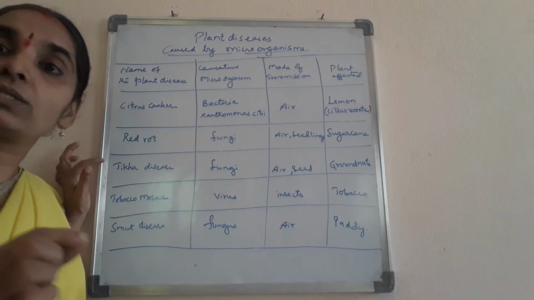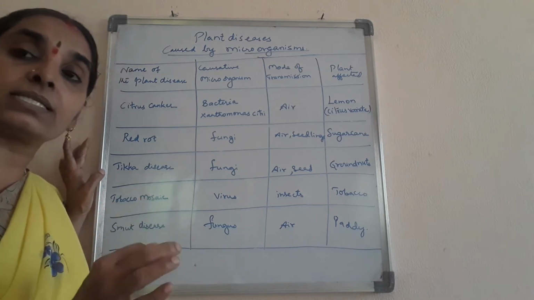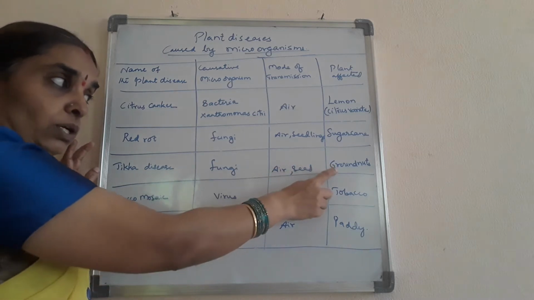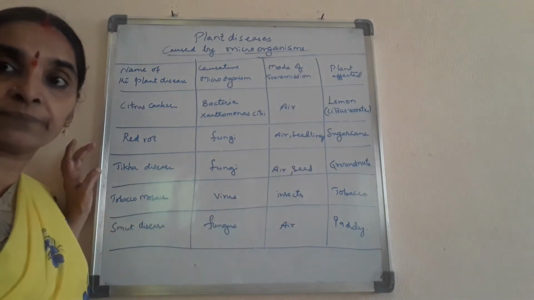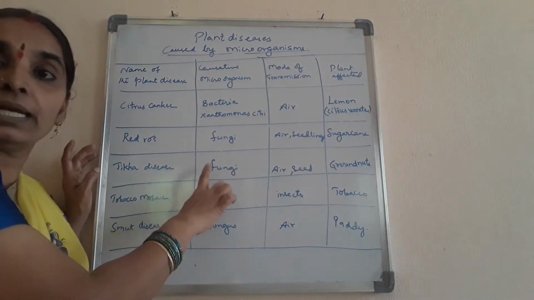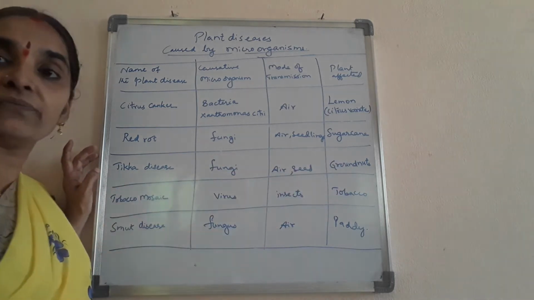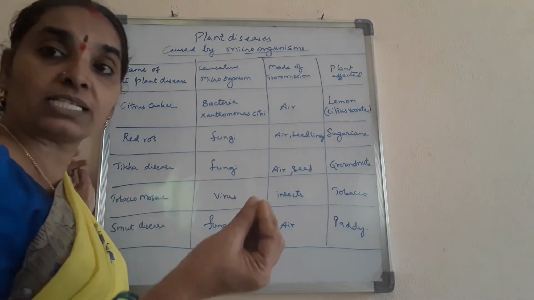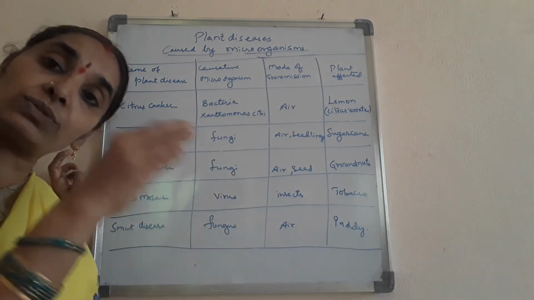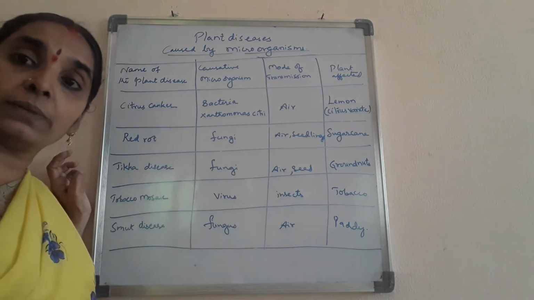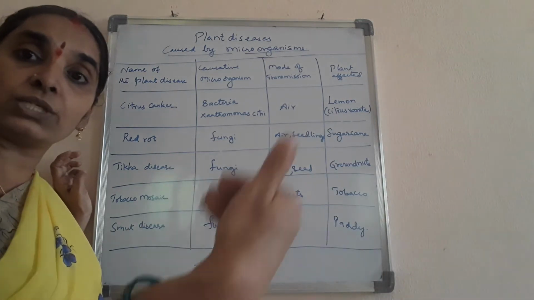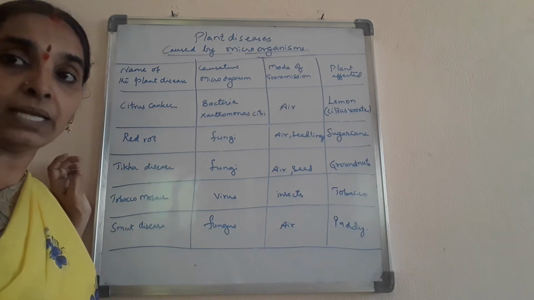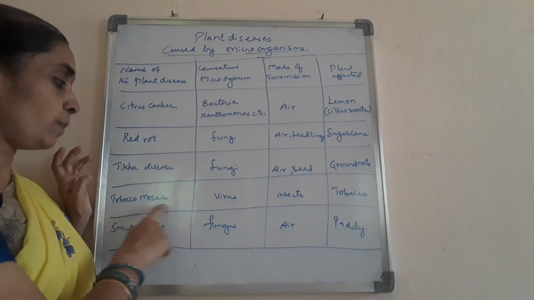Next, ticca disease is that of the groundnut. It affects the groundnuts, the main root part. It is transmitted through air or seeds. It's a fungal infection. It attacks the seed part of the groundnut plant, and its mode of transmission is through infected seeds or through the seeds from the underground. It is transmitted from one infected seed to the other, and through air also it may be transmitted.